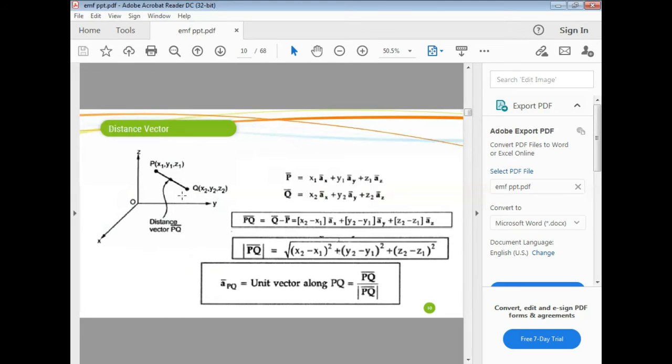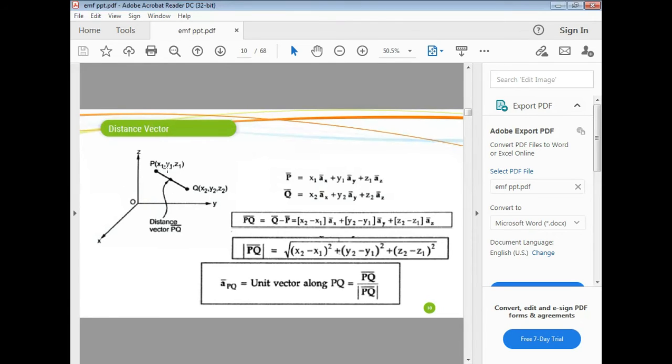Then distance vector. The vector difference between 2 points is called distance vector. Here we are considering 2 points, P of x1, y1, z1 and Q of x2, y2, z2. Now the distance between the 2 points is called distance vector. So we can say the distance between these 2 points is PQ vector.